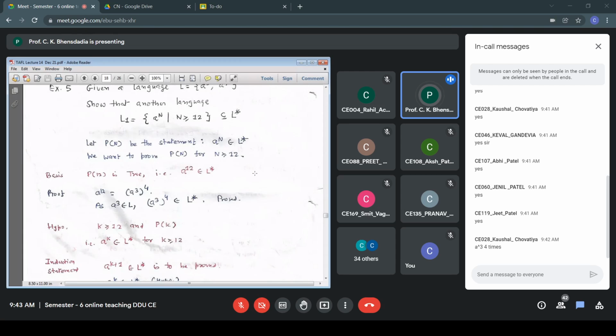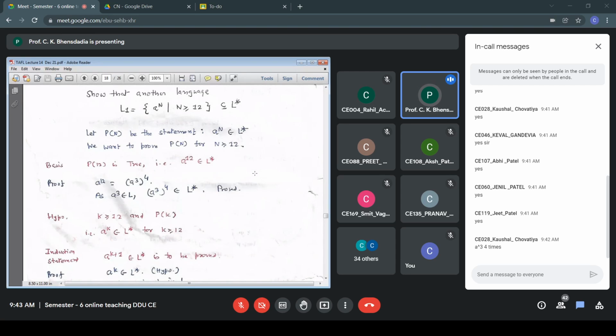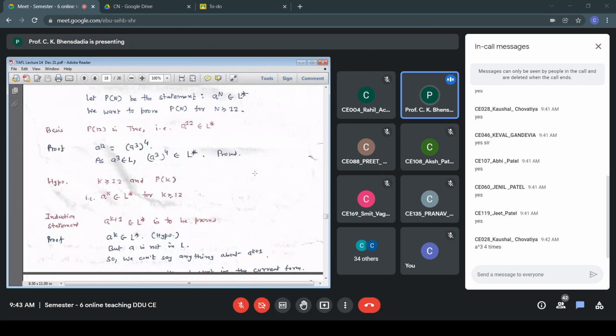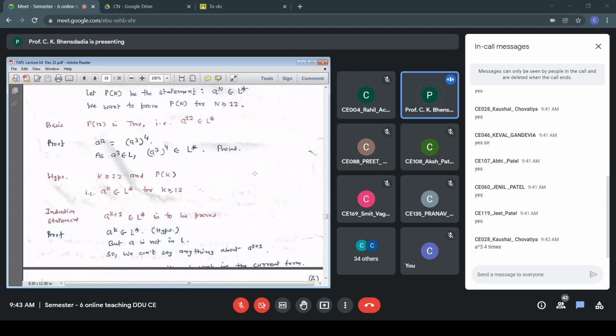We can write a to the power k plus 1 as a to the power k minus 2, then a^3. a^3 is already there in L, and had this a to the power k minus 2 been there in either L or L star, then a to the power k minus 2 times a^3 would belong to L star. But we do not have any clue regarding the presence of a to the power k minus 2 in L star. In fact, we are unable to make any statement. We cannot move further in this example using the current form of PMI.